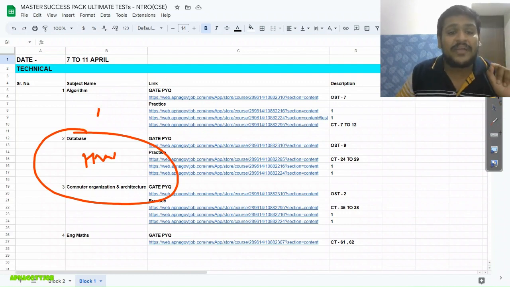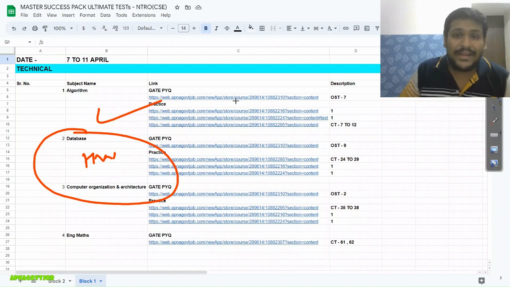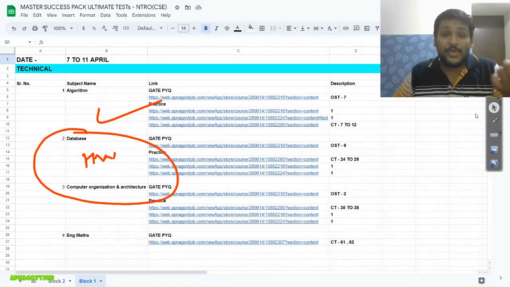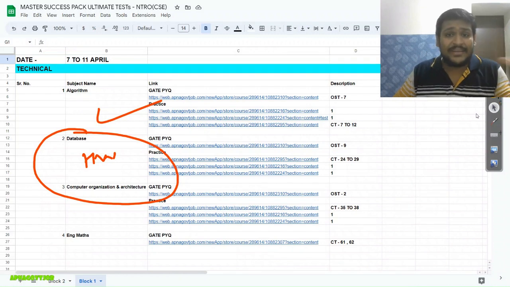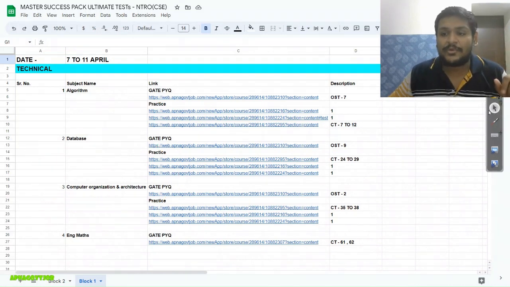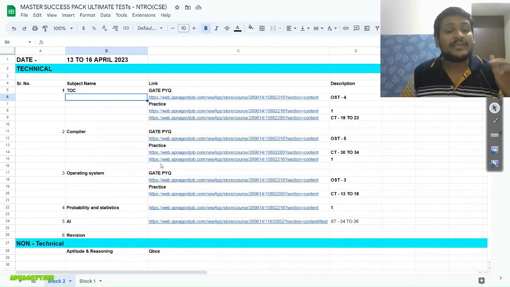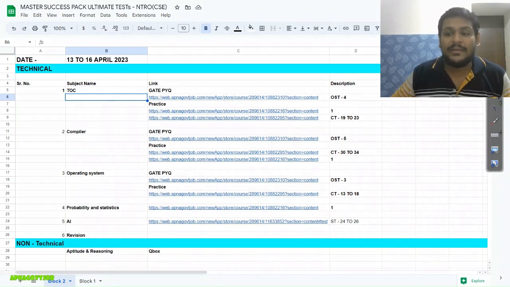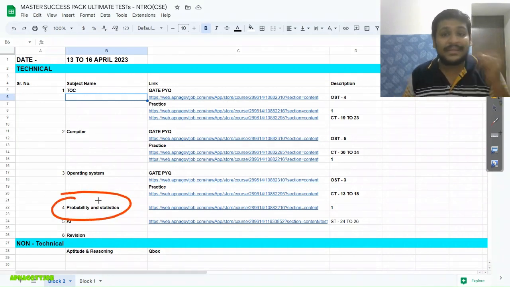Whatever I am giving here block wise, just practice those questions, gain the concept, learn the concept, upgrade your notes, okay, write in your notes like that, follow the same and do the things. Then block 2 has also already started, on 16 April we will conclude it, and on 17 we will start block 3, right? TOC, compiler, operating system, probability. So here you can see I have kept probability separate for you to practice.